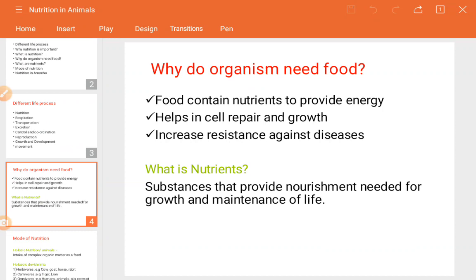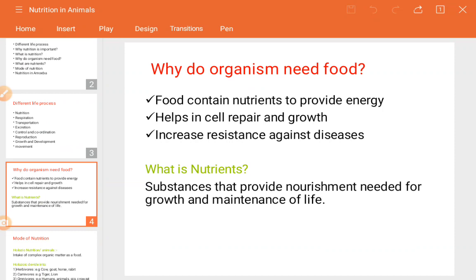Next, increasing resistance against diseases. Just as a cut recovers after 2-3 days, if we are suffering from cold, fever or any disease, we can recover by taking tablets.